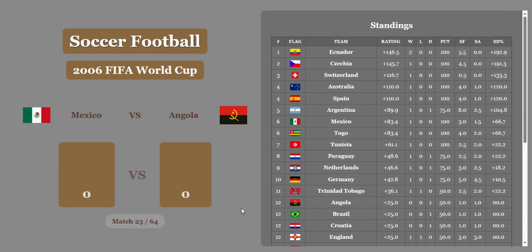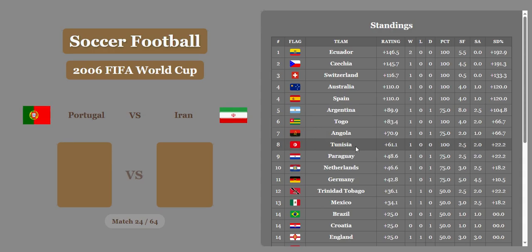Mexico versus Angola, 0-0. Angola is going to pull away with a significant victory here against Mexico, 0-1 after economics are considered. They're now in 7th, right under Togo, and above Tunisia. Maybe not right under, they're about 12 rating points different.